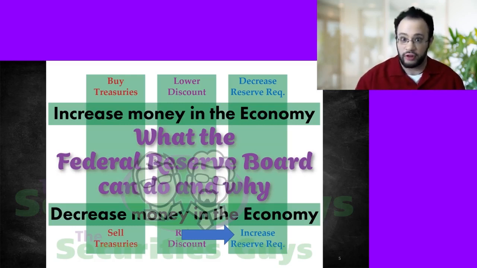If, on the other hand, I increase the reserve requirement, that means the member banks have to keep more money in my vault. More money in my vault means less money in their vault. Less money in their vault means less money they can lend out. Less money they can lend out is less money in the economy. This is how the Federal Reserve Board helps deal with inflation. And inflation is generally a sign of there being too much money.